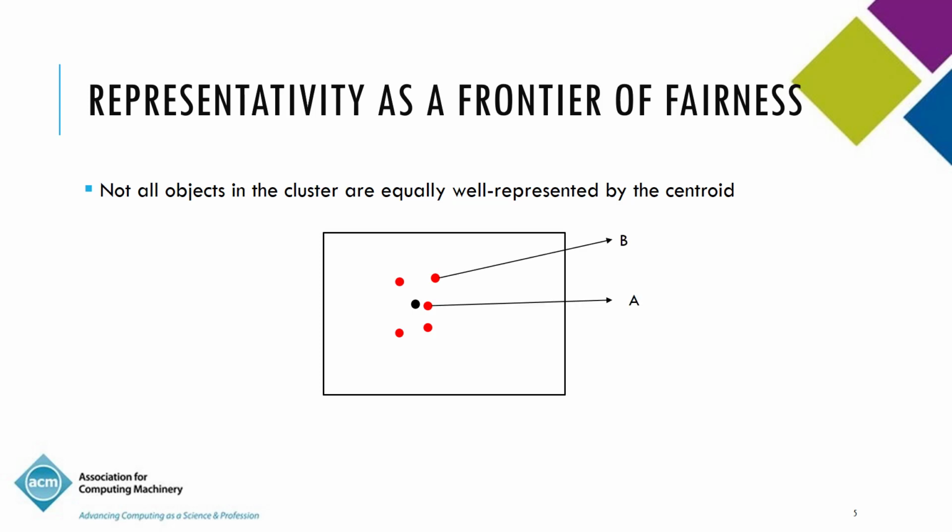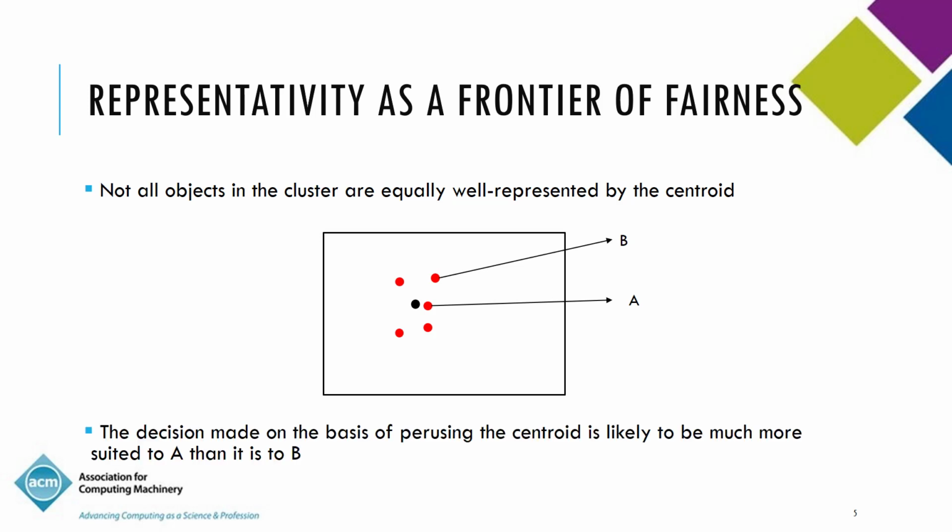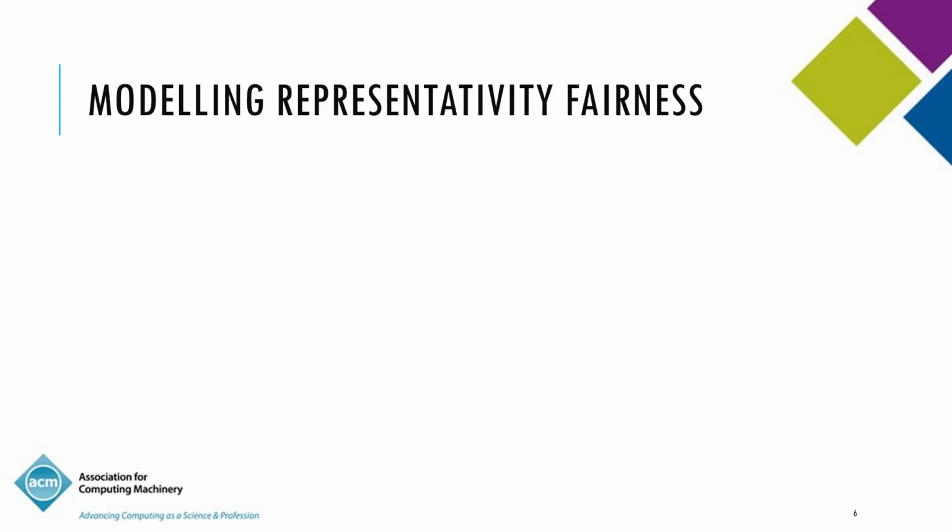And you can easily identify that just because of the proximity of A to the cluster centroid, to the cluster prototype, the decision made on the basis of the centroid is likely to be much more suited to A, because it's much closer to the centroid than it is to B, right? So there is this frontier of unfairness. The decision made on the centroid is more suited to some of the objects which are closer to it than to some objects that are further away from it, despite all of them being part of the same cluster.